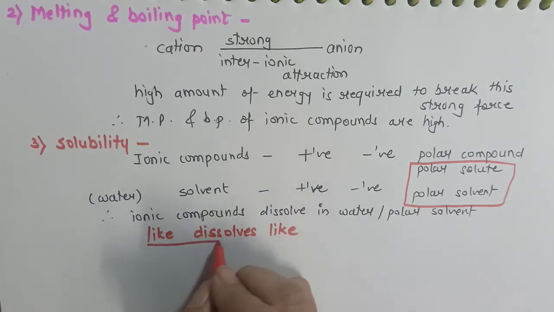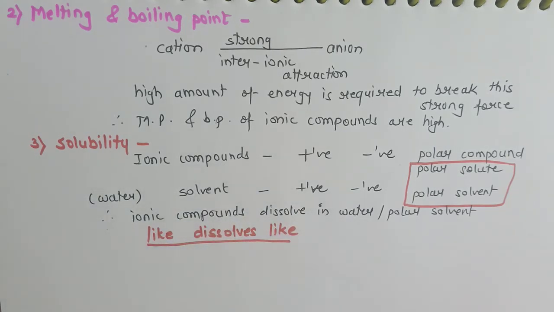Remember this term, like dissolves like. For example, if the solute has charges on it, the solvent also must have charges. If the solute does not have charges, then it will dissolve in that solvent where there are no charges. And therefore, we say the term like dissolves like.